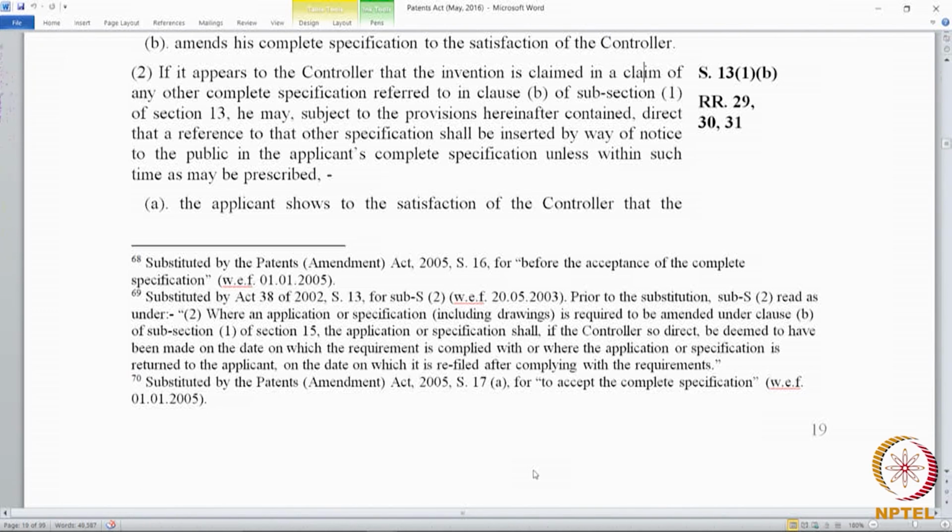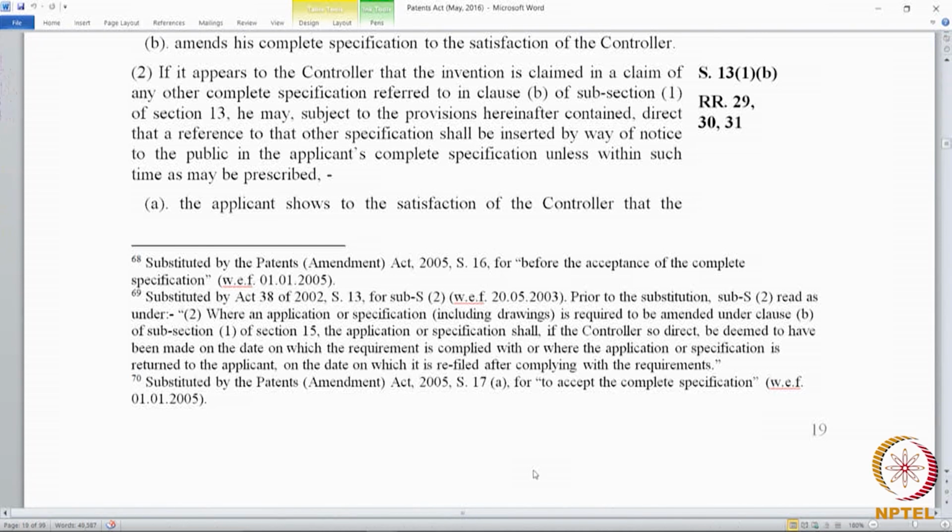So many other issues can come, but an applicant can again get over that reference if he shows, on two conditions, to the satisfaction of the controller that the priority date is earlier, or he amends to the satisfaction of the controller. The same two options are there, but here the only difference is that on the day the applicant filed the application, he did not know about the earlier prior art.